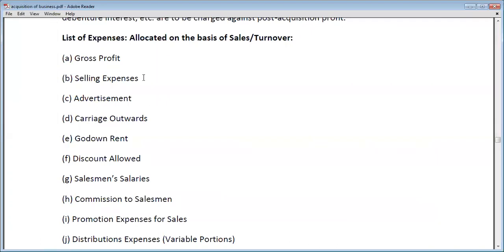Selling expenses will always be divided on the basis of sales ratio. Advertisement is all related to sales, that's why it will be divided in sales ratio. Carriage outward is related to sales, that's why we will divide it into sales ratio. Godown rent is also related to sales, that's why it will be debited in the ratio of sales.